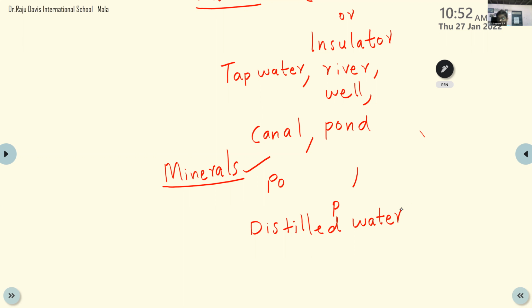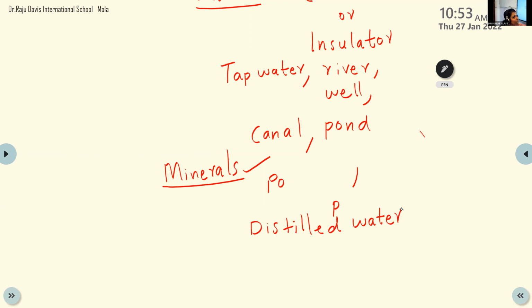So what is the reason that tap water and the others conduct electricity? Because they contain some minerals. Because of the presence of those minerals only, they conduct electricity. Otherwise, they don't.